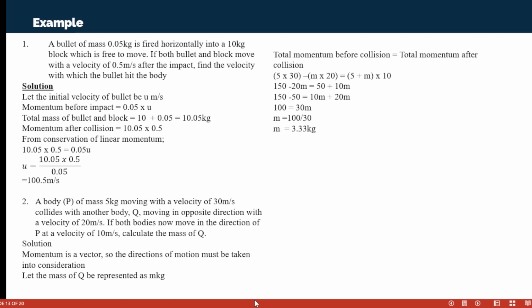So it's just normal. If you push someone, the force will also push you towards the direction of that person. So when two of you hit each other, one person will fall in the direction of the other. If A and B collide, A and B will now move in the direction of A, or A and B will move in the direction of B. So that is what has happened here. So look at both of them. Then I said calculate the mass of Q.